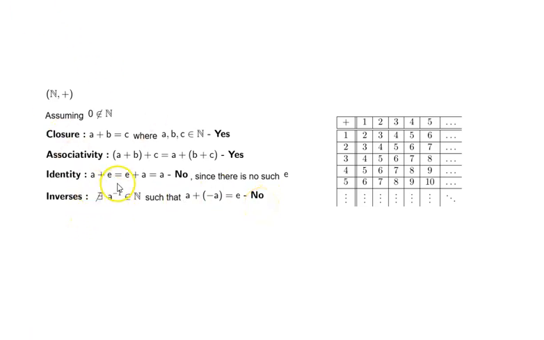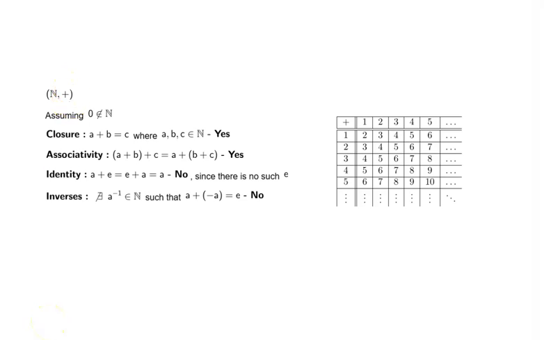Let's look at the statement itself. There does not exist an inverse of A in the natural numbers such that A plus minus A is equal to E. So here minus A is the additive inverse. When we are talking of additive inverse, we write it like this, and in general, when we talk of inverses, we write it in this form. So since there is no identity, there can't be any inverses, which means the natural numbers do not form a group under addition.